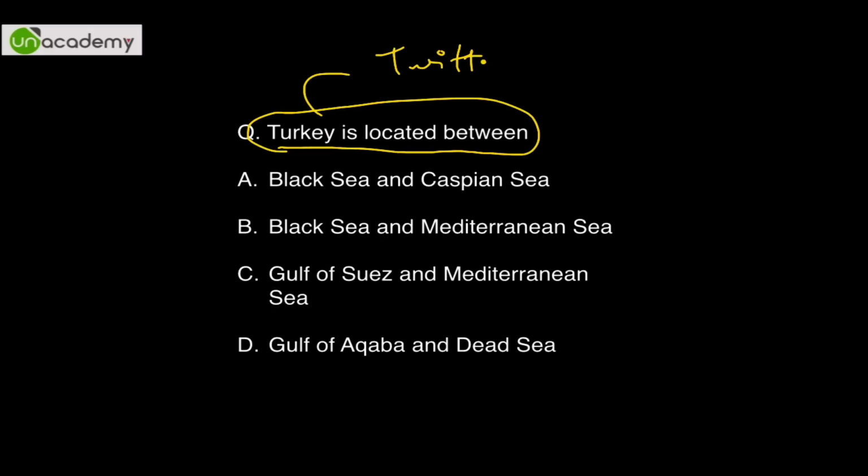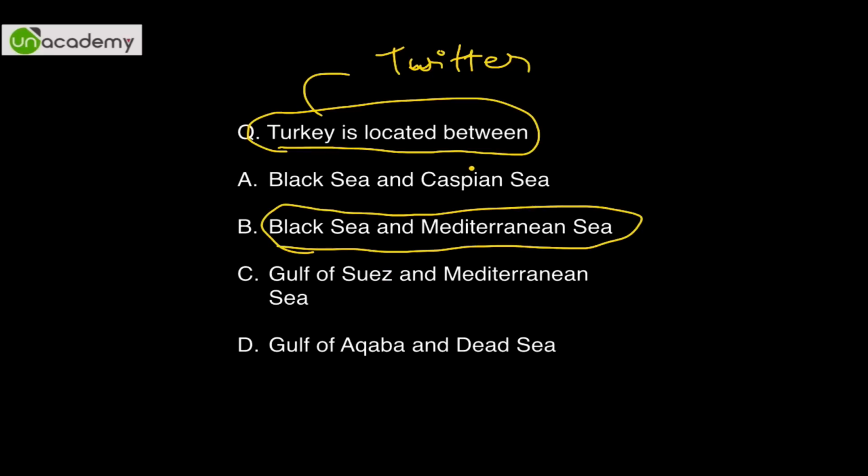Okay, Turkey Twitter, Twitter Turkey. That is why they have asked it. So people who are ingenious and curious, what they will do is they will go to the map, search on Google, go to Wikipedia and easily locate Turkey. It is at the junction of Asia and Europe. So obviously some part is in Asia, some part is in Europe, so obviously Mediterranean Sea has to be there. And the only sea close to Mediterranean Sea is either Red Sea or Black Sea. So the answer is Black Sea and Mediterranean Sea.